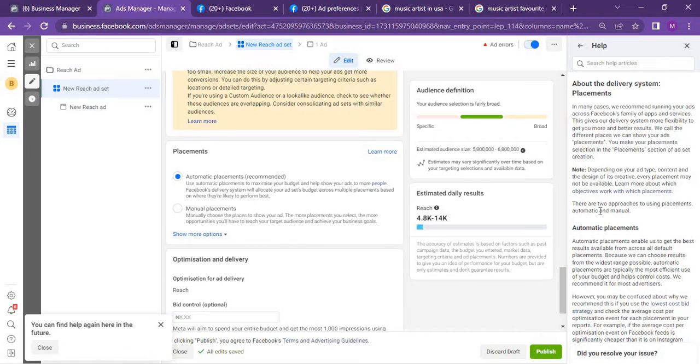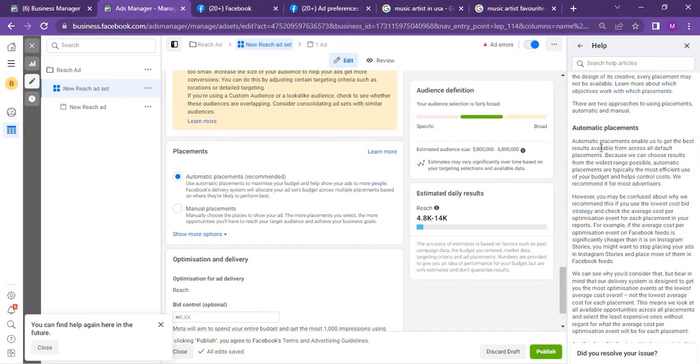They are saying learn more about which objective works with which placement. You can actually Google which objective works better with which placement. We are not doing that. There are two approaches to using placement, automatic and manual. Automatic placement enables us to get the best result available from across all default placements because we can choose results from the widest range possible. Automatic placements are typically the most efficient use of your budget and help control cost. We recommend it for most advertisers. This is Facebook recommending now.